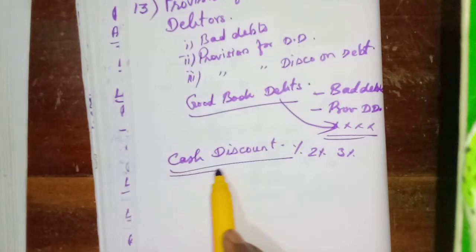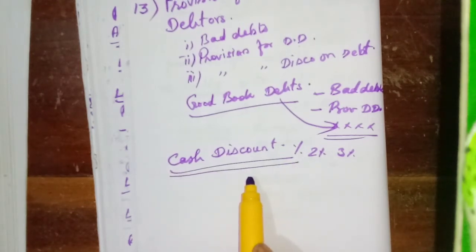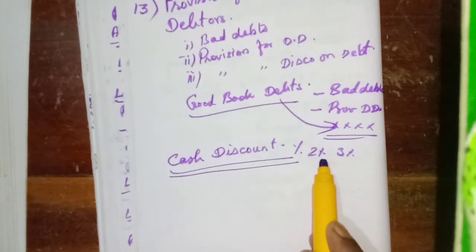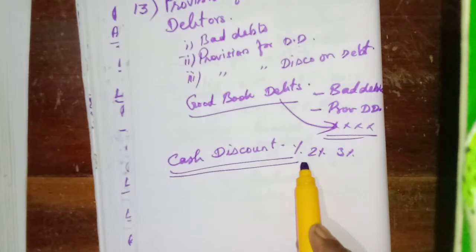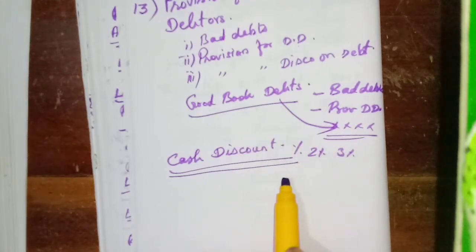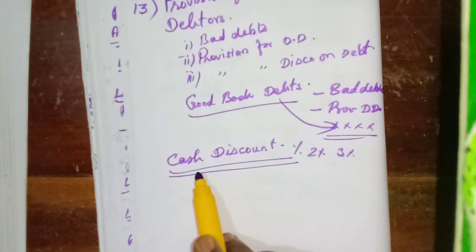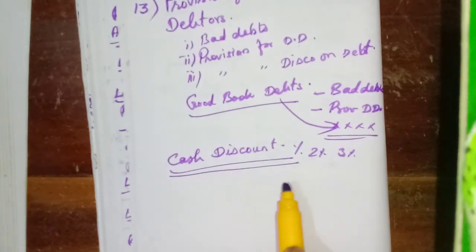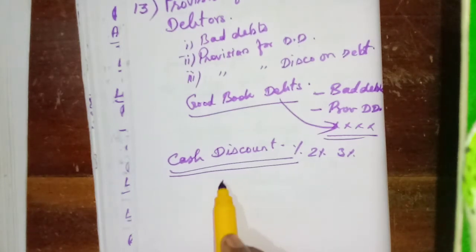So it is unexpected, so we need to estimate a certain percentage and we have to deduct that percentage from the good book debts. That is one for the cash discount. For this one, what is the adjusting entry?